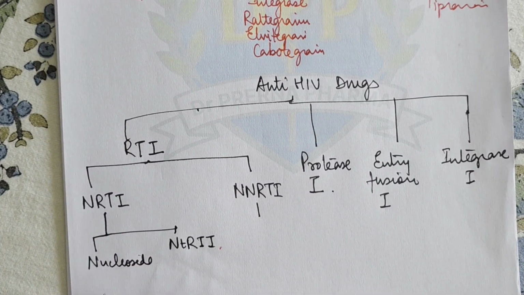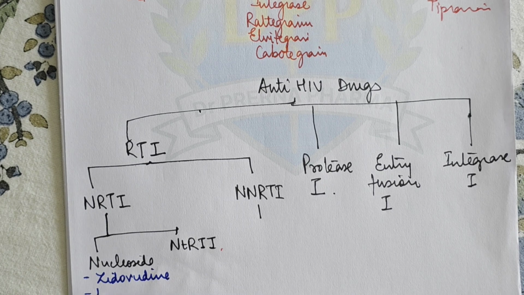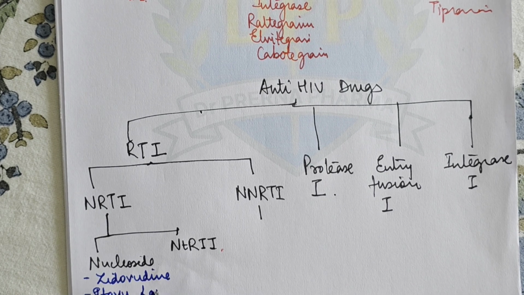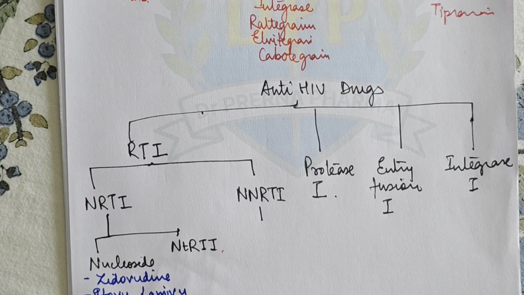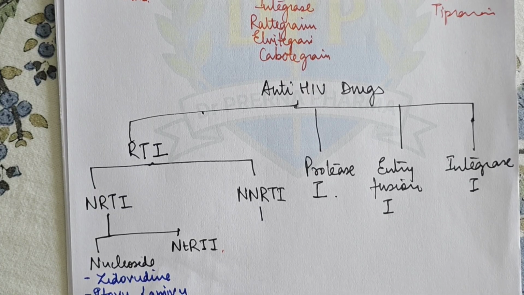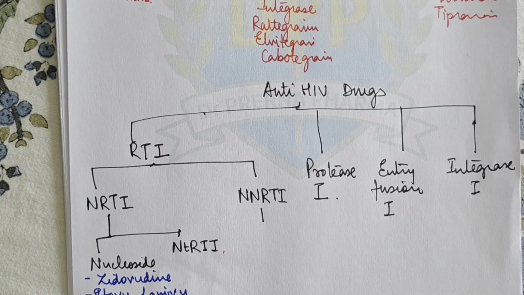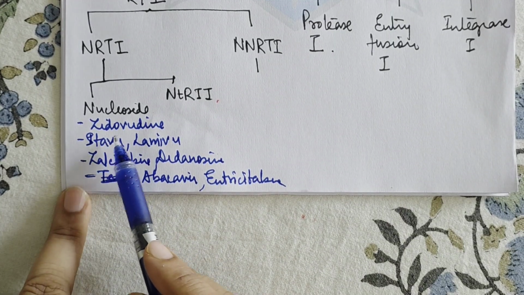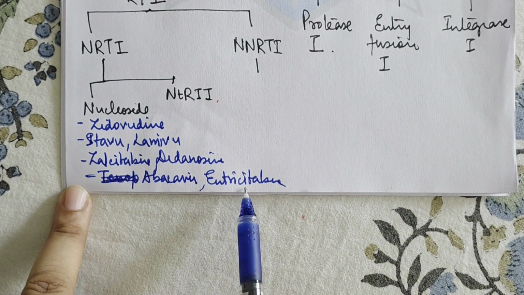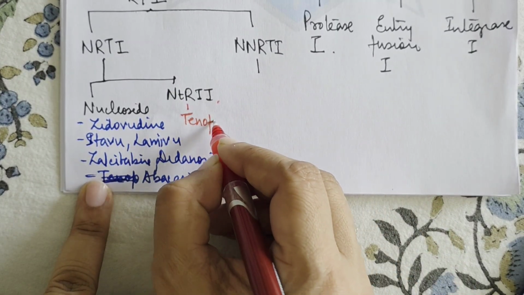So let us see the names of nucleoside reverse transcriptase inhibitors. In this we have zidovudine, which is the first prototype drug, then stavudine, lamivudine, zalcitabine, didanosine, then abacavir, and emtricitabine. So the nucleoside reverse transcriptase inhibitors are zidovudine, stavudine, lamivudine, zalcitabine, didanosine, abacavir, emtricitabine. And in nucleotide reverse transcriptase inhibitor we have tenofovir.